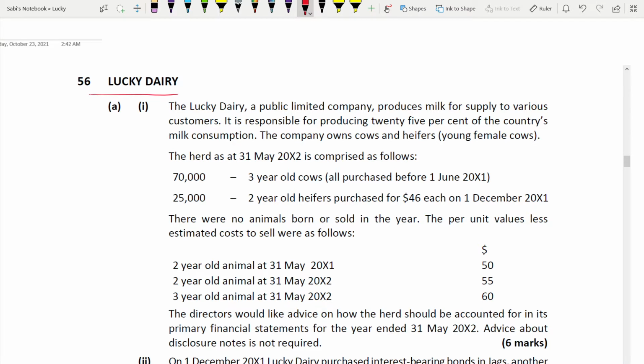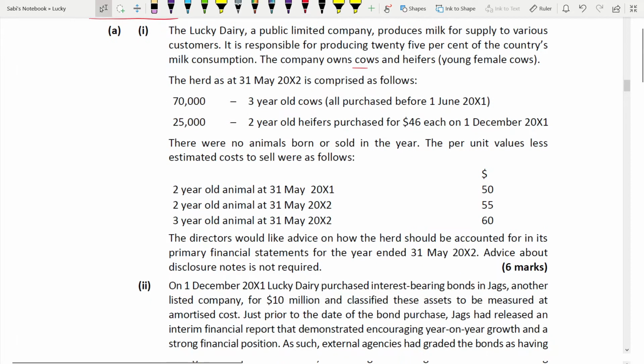In this question we are going to cover a unique standard which is not often asked, which is IAS 41. Looking at the word cows and all those things, you should be able to get an idea that this standard is regarding IAS 41. The directors would like advice on how the herd should be accounted for. Accounted for means how you're going to recognize and measure. That is the meaning of it.